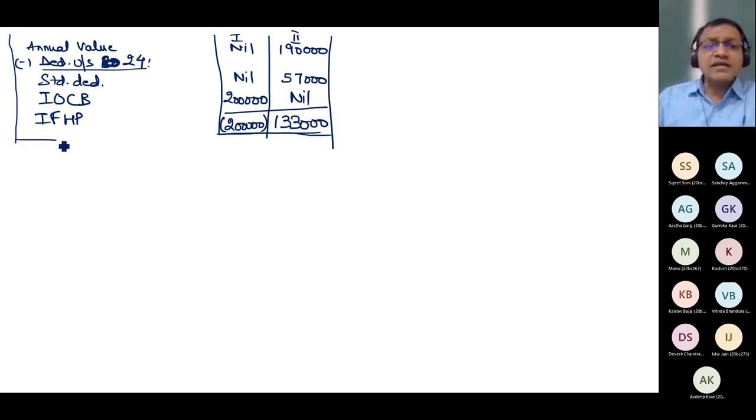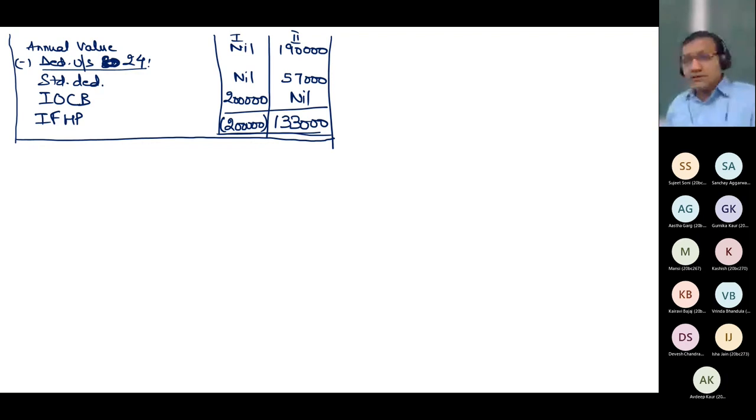But this is not the final income of HP. It is the income from house 1 and house 2. It is not the final head income, because when you write head income under the head house property, you cannot write house 1, house 2 separately. You have to merge it. So my question is, can you tell me the final income from HP is how much? Can I club these? Can I join this?